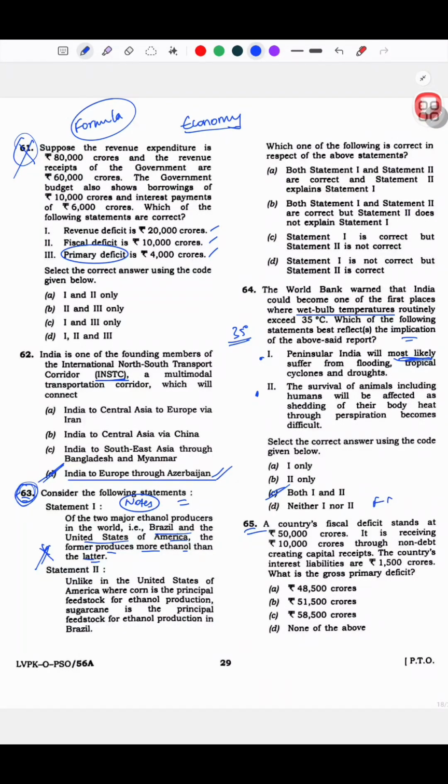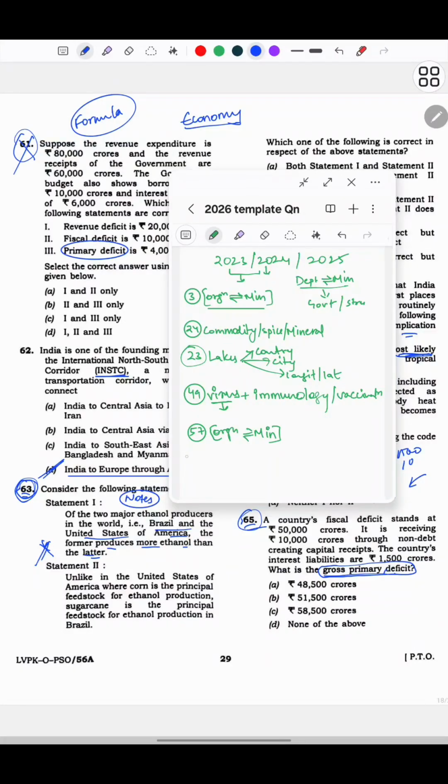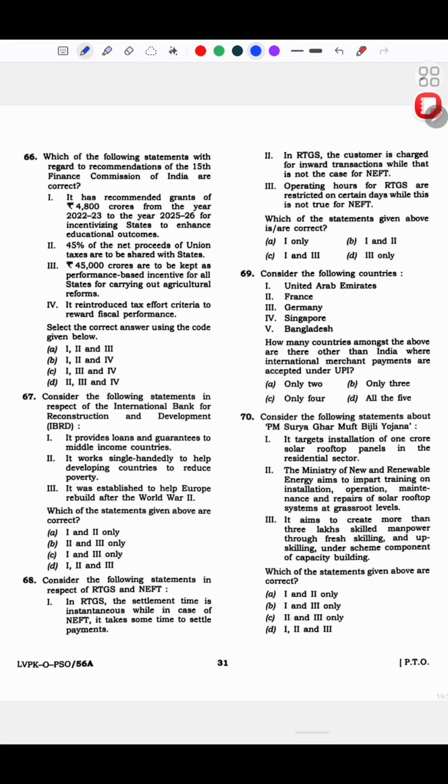65. A country's fiscal deficit stands at 50,000 crores. It is receiving 10,000 crores through non-debt creating capital receipts. The country's interest liabilities are 1,500 crores. What is the gross primary deficit? I was not able to answer this, so I left it. Okay, but basically if you look at the pattern now, you can mark this ki 61, 65, and there'll be one more question. Okay, they are basically dealing with national income accounting formula. Okay, so that is that.